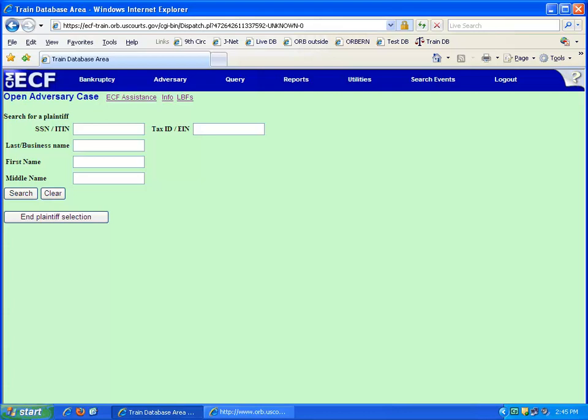If there are additional attorneys representing the plaintiff, click the Add Additional Attorney button and enter their bar ID and/or last name. Click Search. On the Search for Attorney screen, click on the attorney name to highlight it and verify the information in the pop-up box is correct. If so, click Select Name from List.